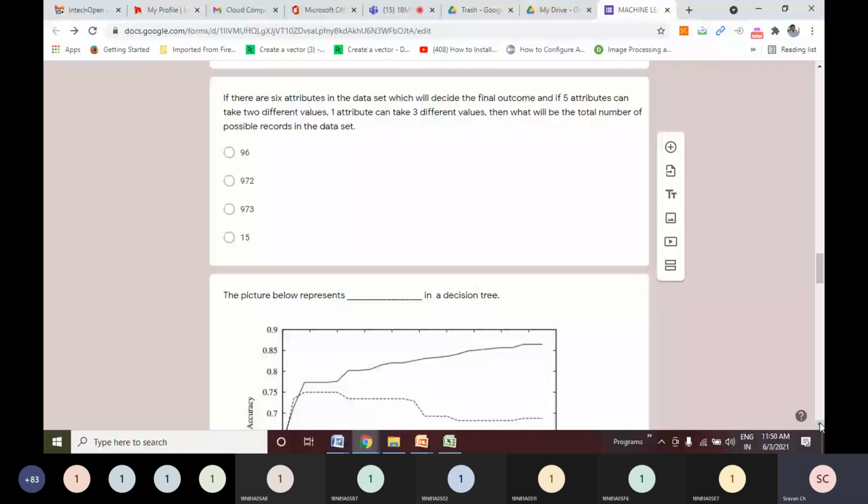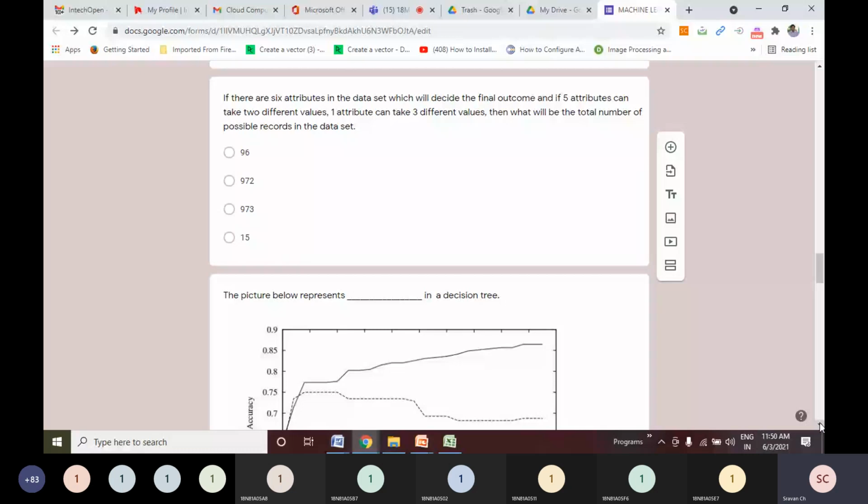So friends, if you remember, this particular question was taken from the example of enjoying water sport, the example which we have seen in the candidate elimination algorithm. In that, the final outcome variable was enjoying water sport. So our friend will enjoy water sport, and it depends on 6 different parameters, right?